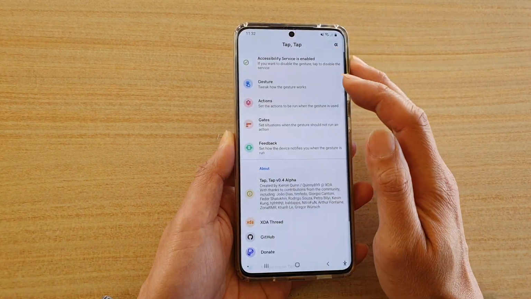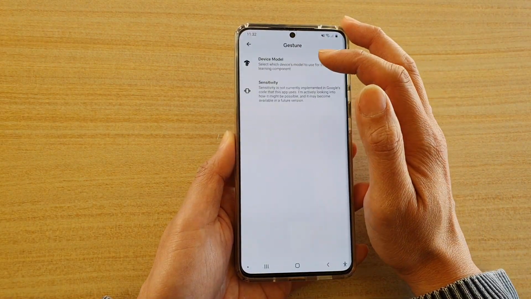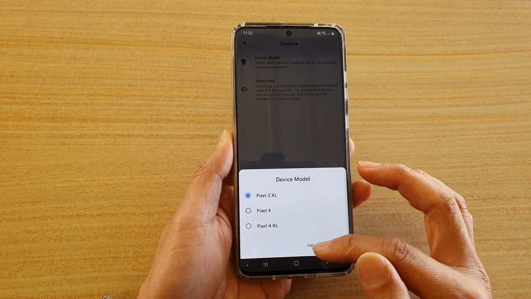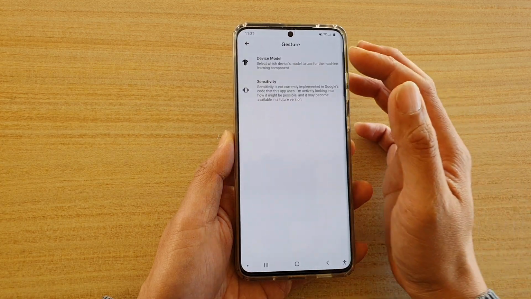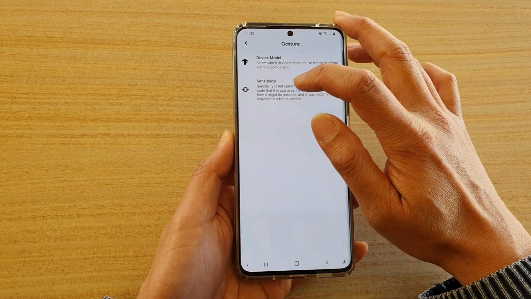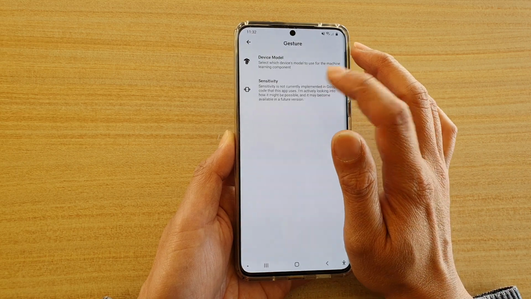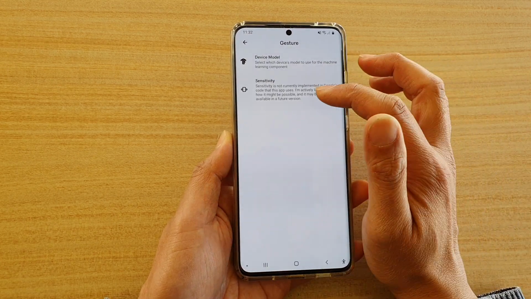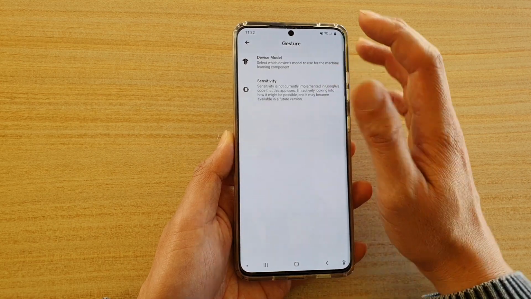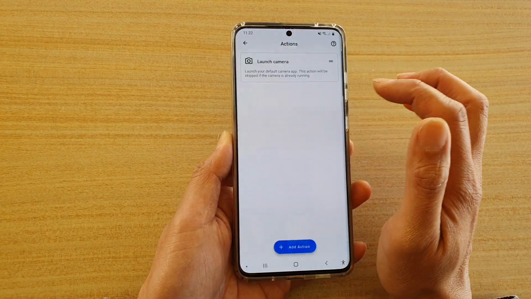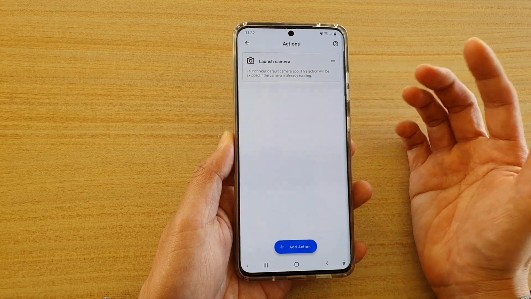So in Tap here, you've got gesture. So you've got device model. At the moment it's a Pixel 3, but actually you can use it on any of your Android phones. And you can also change the sensitivity. This is not currently implemented, but in a future version, I'm suspecting you can change the sensitivity of the tapping gesture.